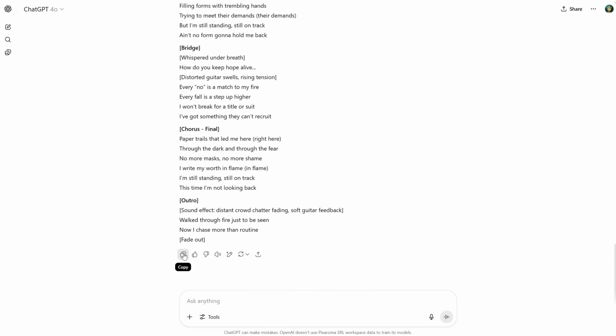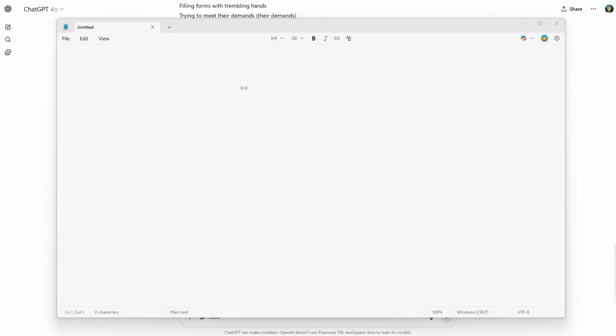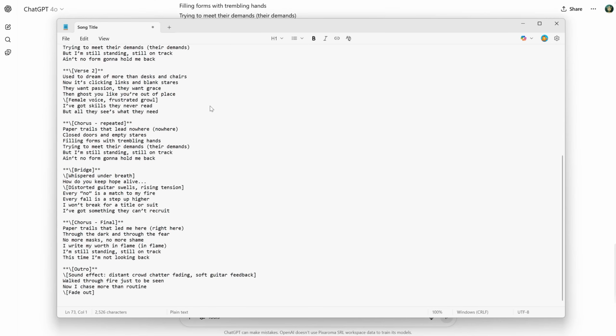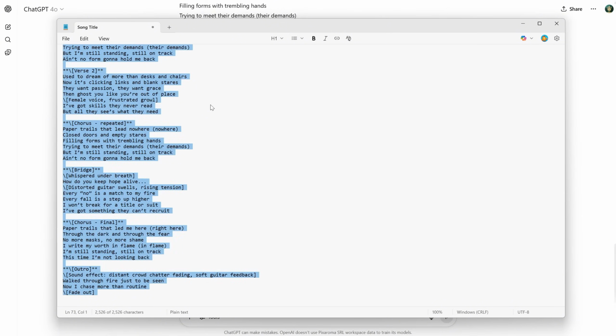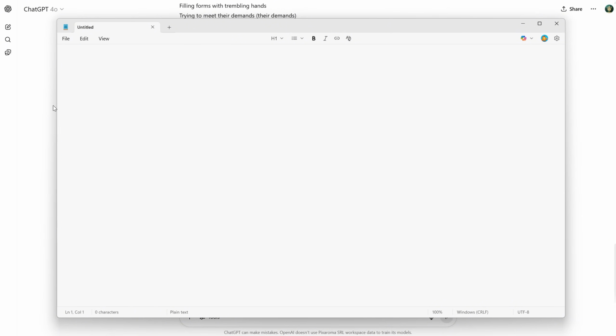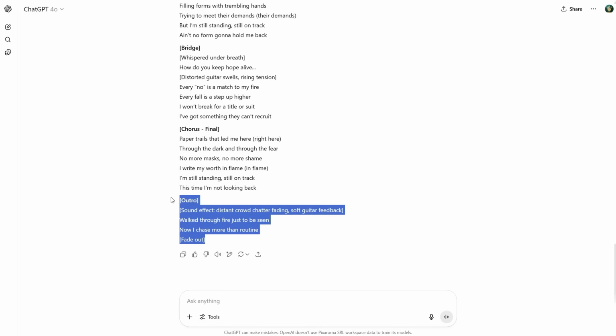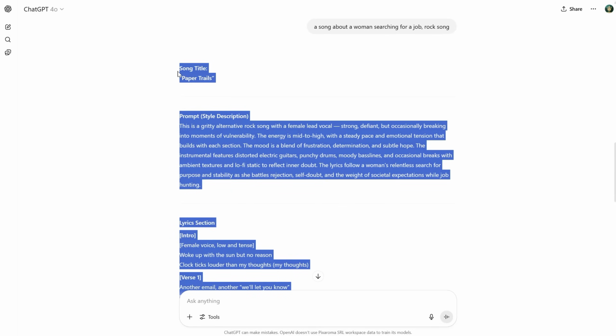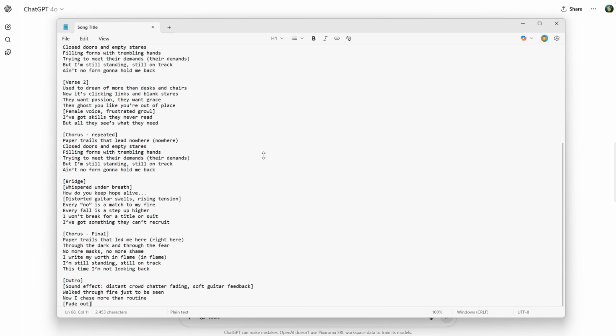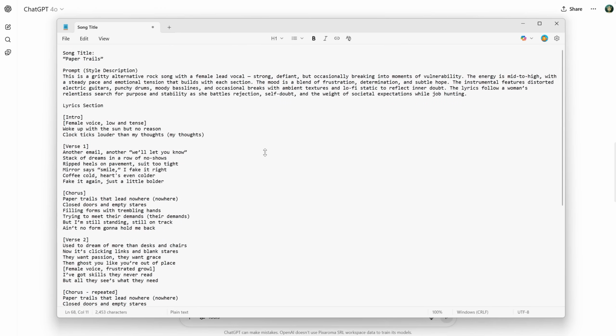Now you might be tempted to just copy the song from here, but if I open Notepad and paste it, you'll see it also copies the formatting, like asterisks that make some words bold and so on. You could instruct it to remove the bold formatting or something, but instead of using the copy button, I just select the entire text, right-click, copy, and then paste it into Notepad so I can edit it more easily. And of course, I can save that song locally.